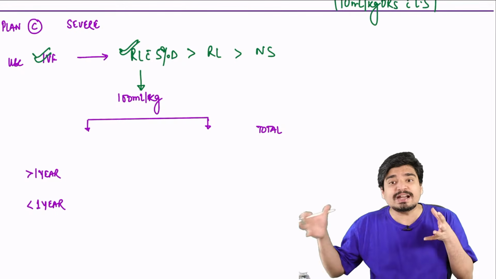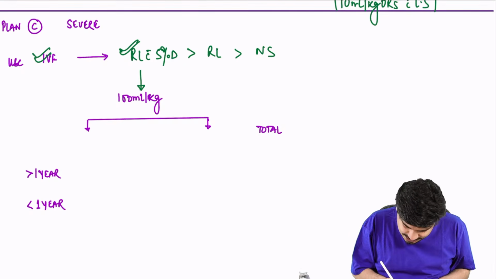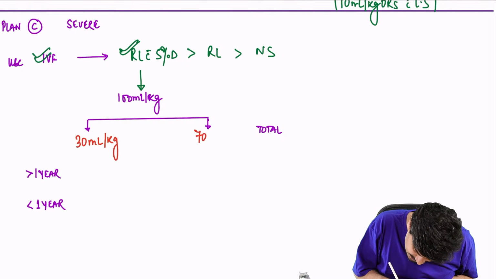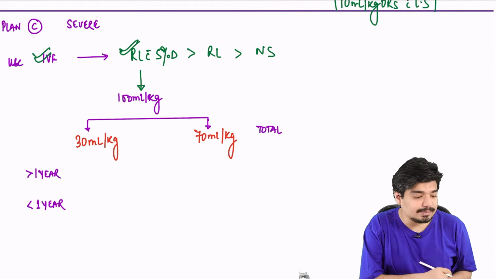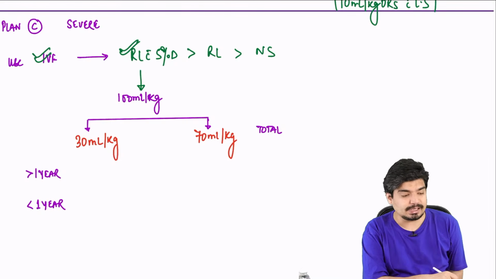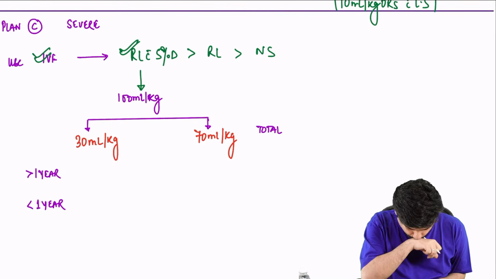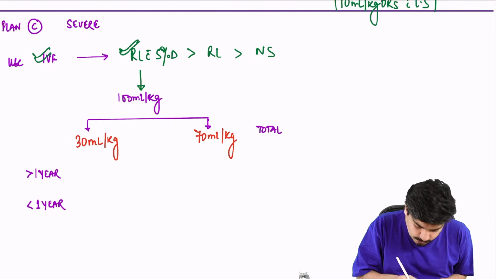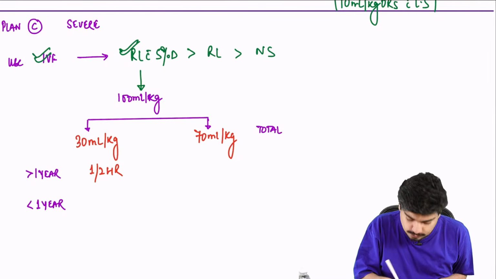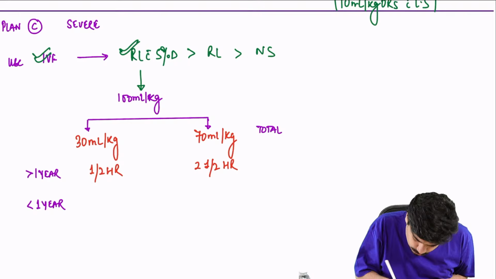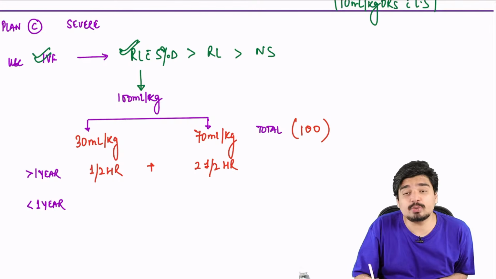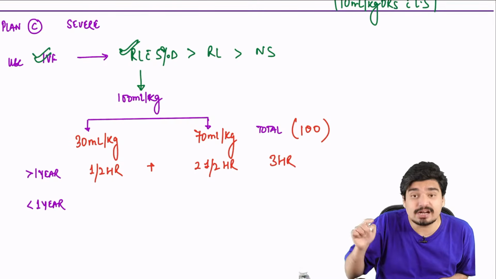This is given in two different aliquots, or two different parts: an initial 30 ml per kg part and a remaining 70 ml per kg part. The initial 30 ml per kg is given over half an hour if the child is more than 1 year. The remaining 70 ml per kg is given over 2.5 hours, so that the total 100 ml per kg is given over half plus 2.5 hours, that is only 3 hours, if the child is more than 1 year.